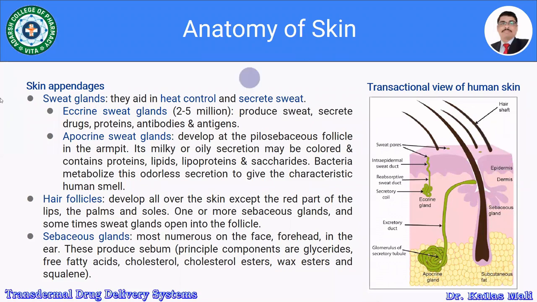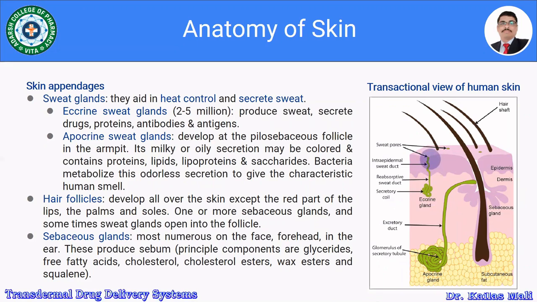Sweat glands. So here look at the figure. Sweat glands are divided into the apocrine gland and the eccrine gland. They aid in heat control and secrete sweat. Eccrine glands, approximately 2 to 5 million, produce sweat and secrete drugs, proteins, antibodies, and antigens.